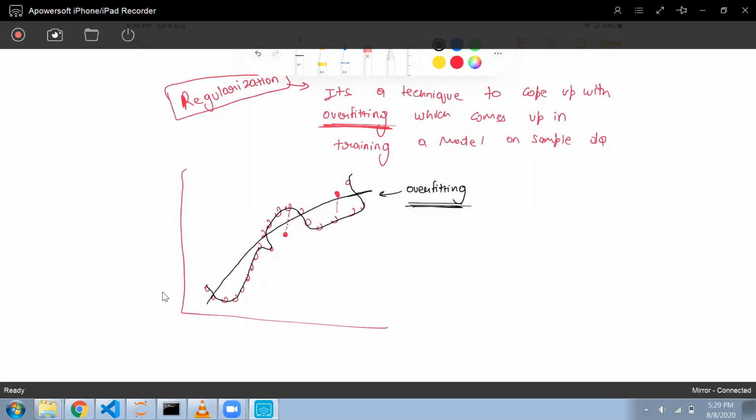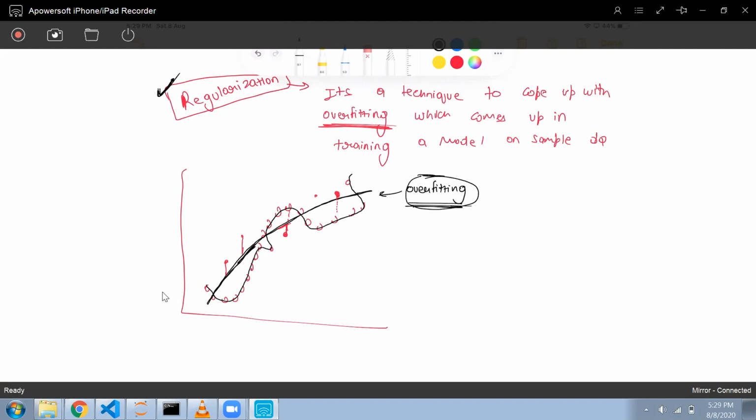So if any new data point comes, the accuracy of my model will be better than this overfitting curve. In order to avoid overfitting, we use regularization.